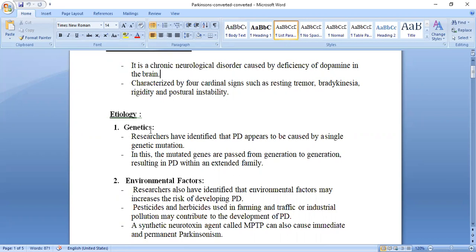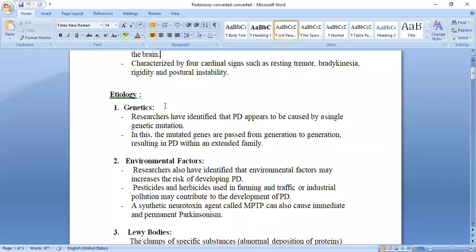What are the causes behind this? One of them is genetic. Genetic means the genes are passed from parents to offspring. Researchers have identified that Parkinson disease, PD, appears to be caused by a single genetic mutation. Mutation means changes, only a single change in these genes.